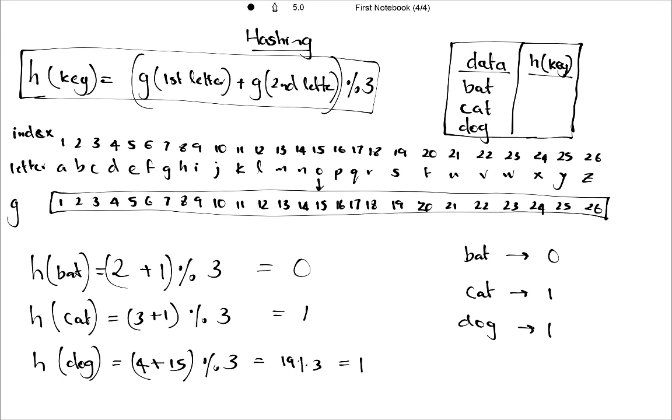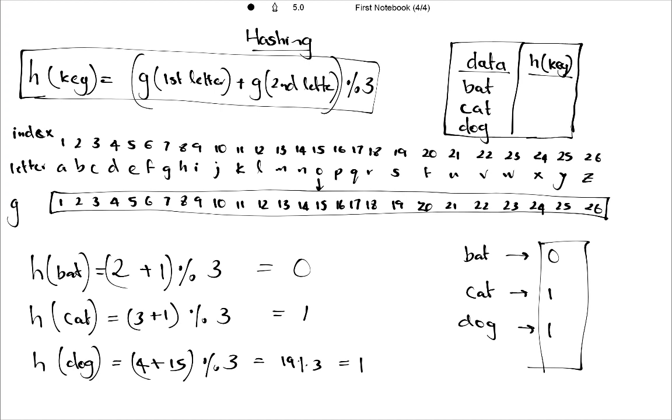As we can see, for 1 we have 2 data items. Actually we call this a collision. We have collisions in this data set, so that's a huge problem right here. This is the general idea of hashing. We have a major difficulty called collision when we do a normal hash.